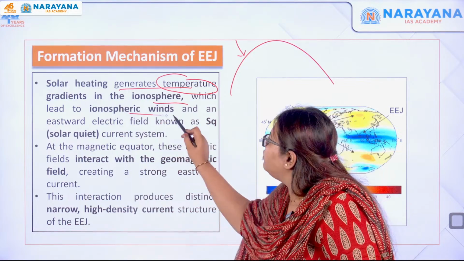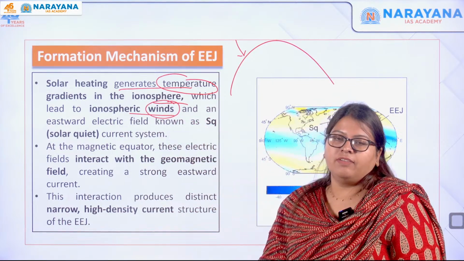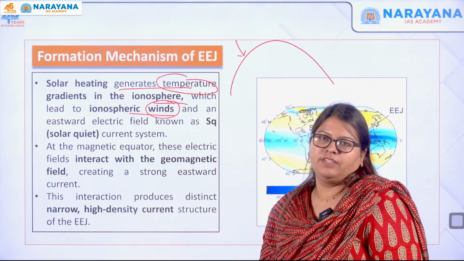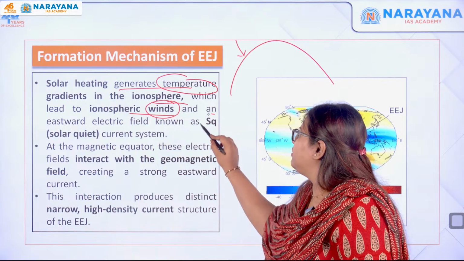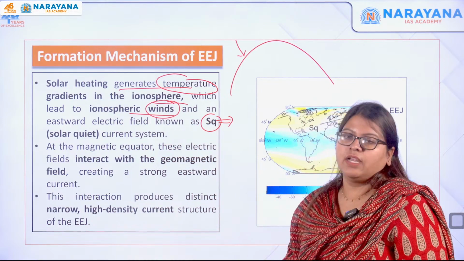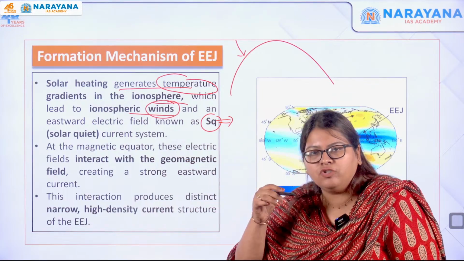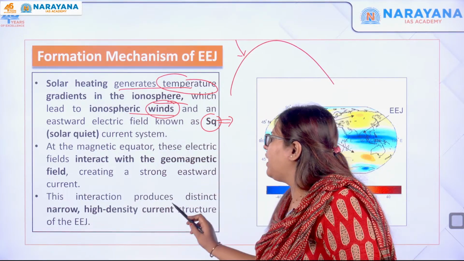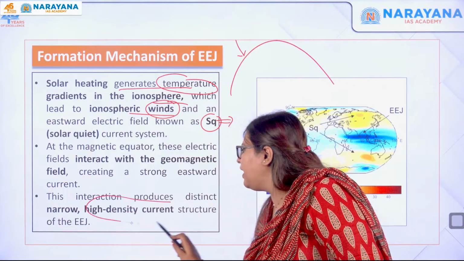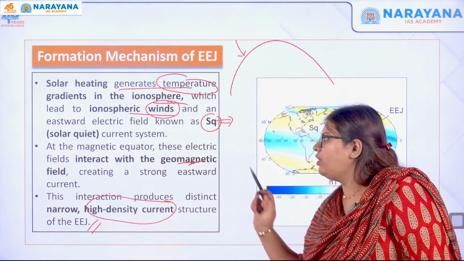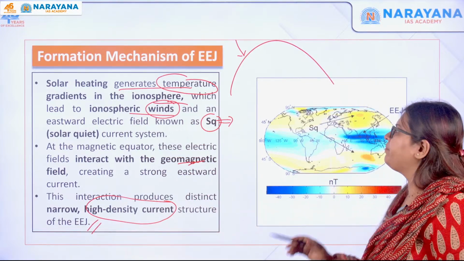So there are ionospheric winds, and there is an eastward electric field that is generated here, and this electric field is called the solar quiet. When this electric field acts with the magnetic field at the geomagnetic equator, we have this high density current called the EEJ over there. So this is what is mentioned over here.